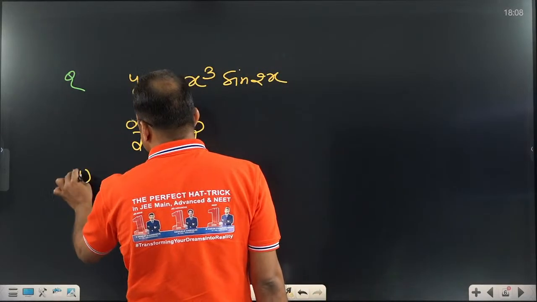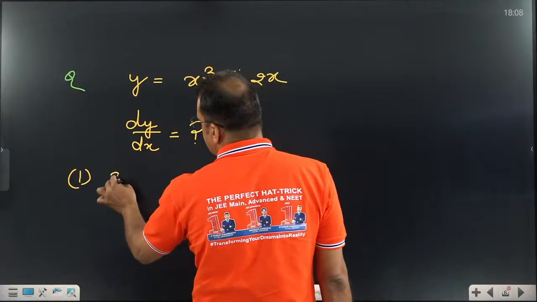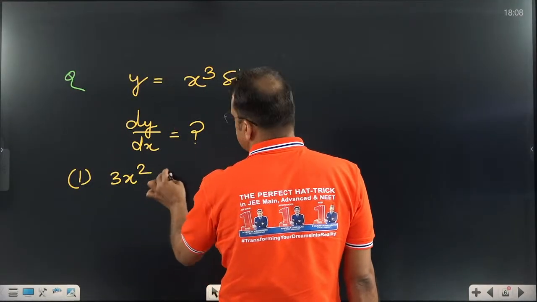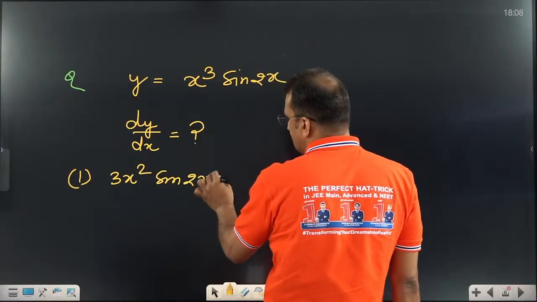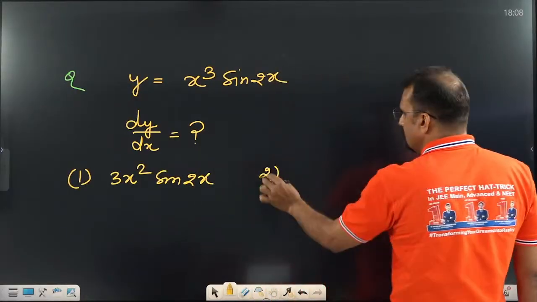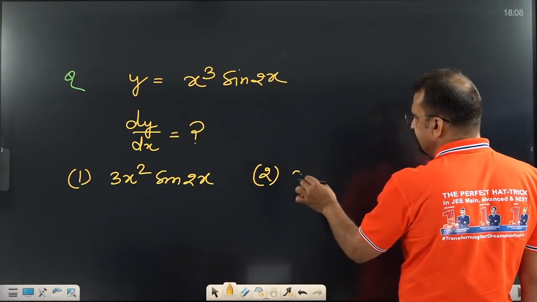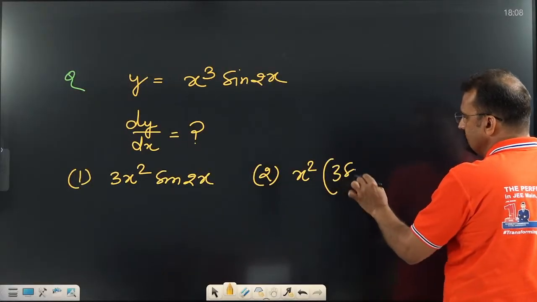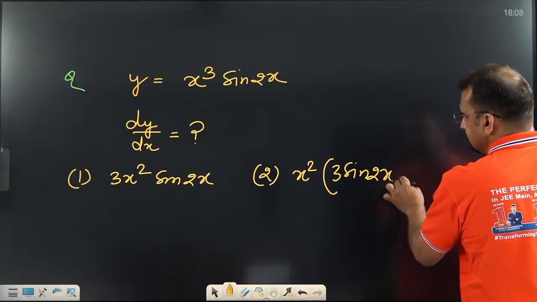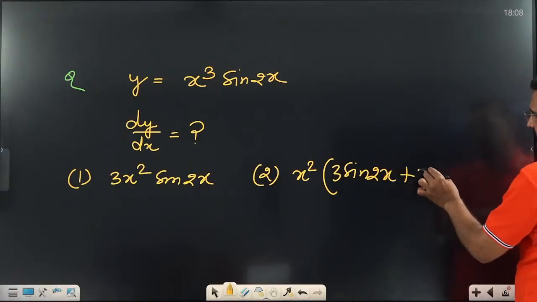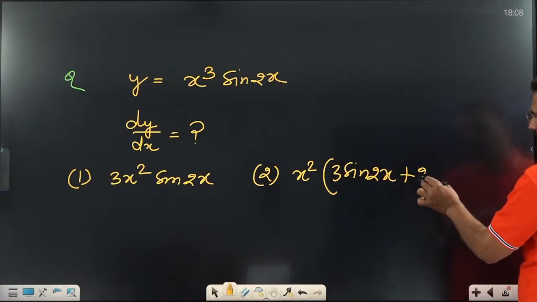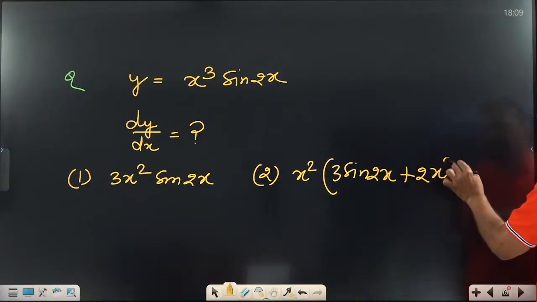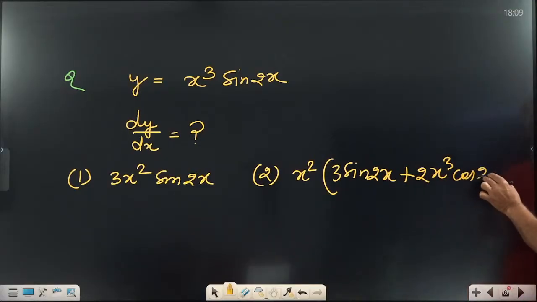Option 1 is 3x square sine 2x. Option 2 is x square 3 sine 2x plus 2x power 3 cos 2x.